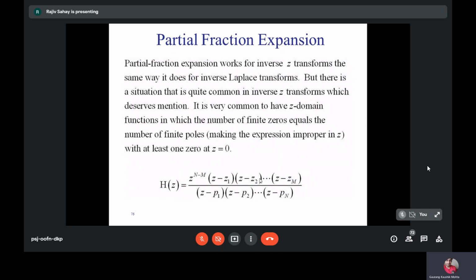So before we apply partial fractions, we have to make sure that the order of the denominator is greater than the order of the numerator. Okay.